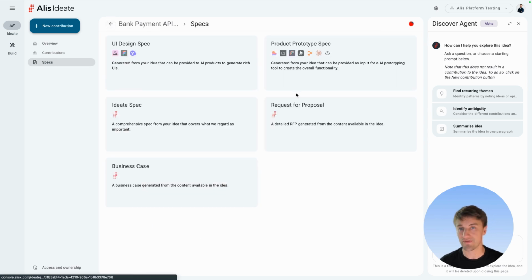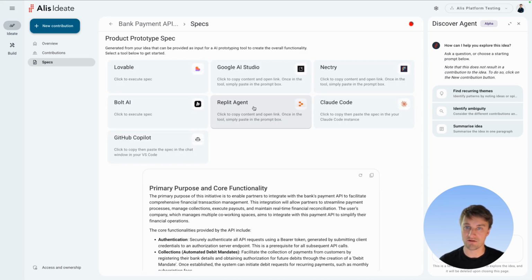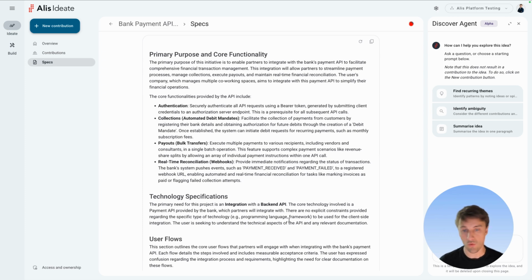For those building things out themselves, we also provide the more specification-type development documents where you can generate a prototype, for example, using one of the AI tools that we support, or take this into your own context for your developers to integrate.